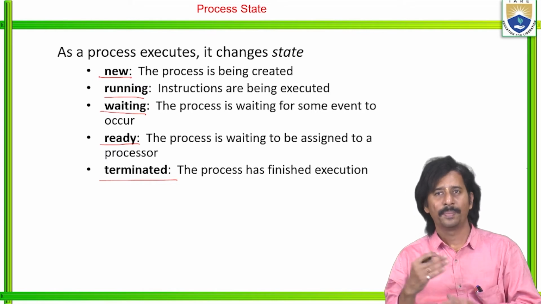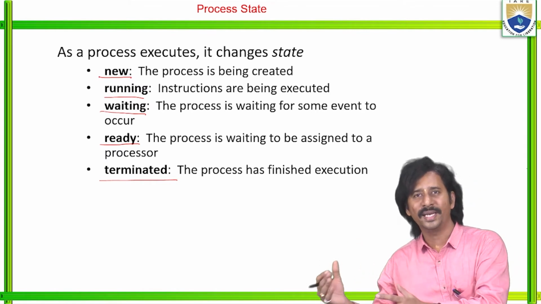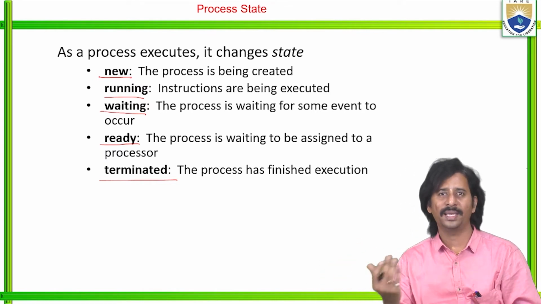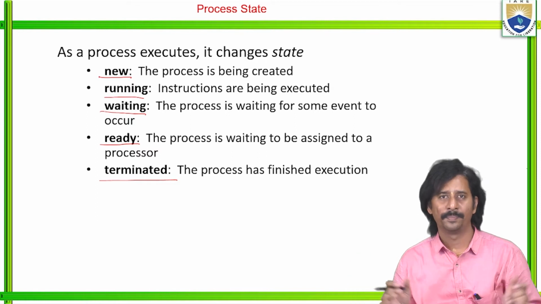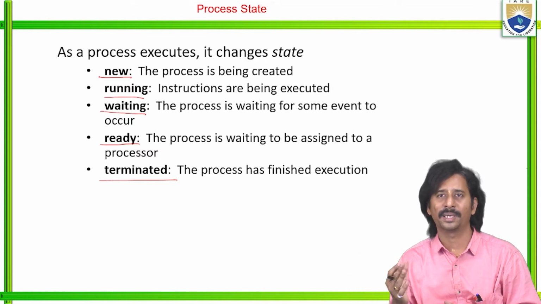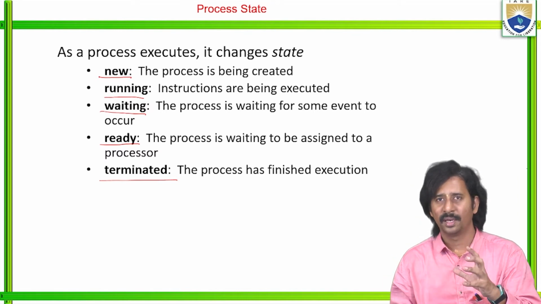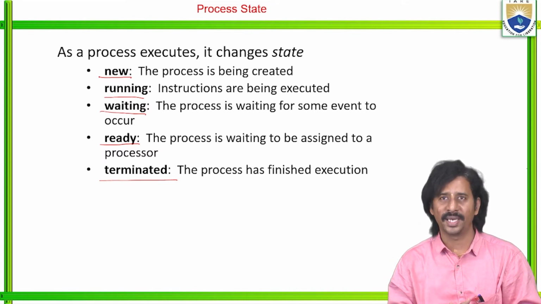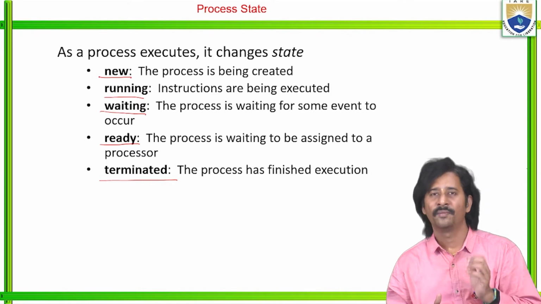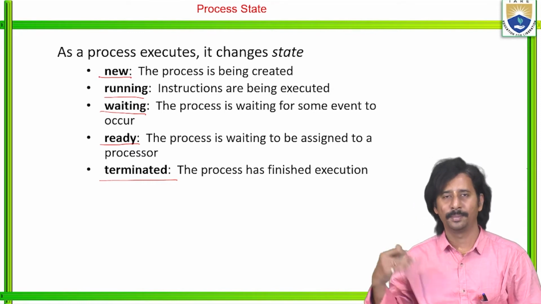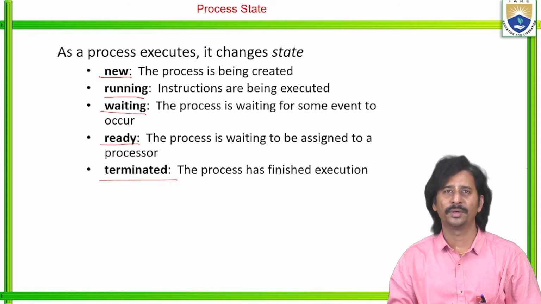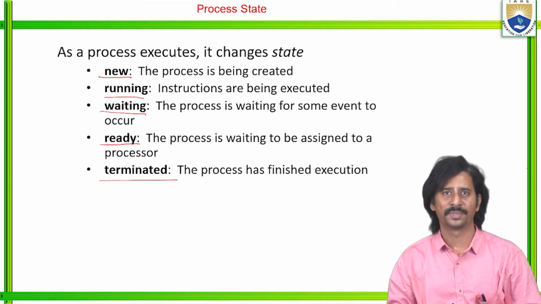So ready means the process is waiting to be assigned to a processor. Finally terminated: whatever the work is, once completed, the process has finished its execution. This is very important in case of process states, because based on this 5-state process model, in the future we are going to discuss scheduling algorithms, right?